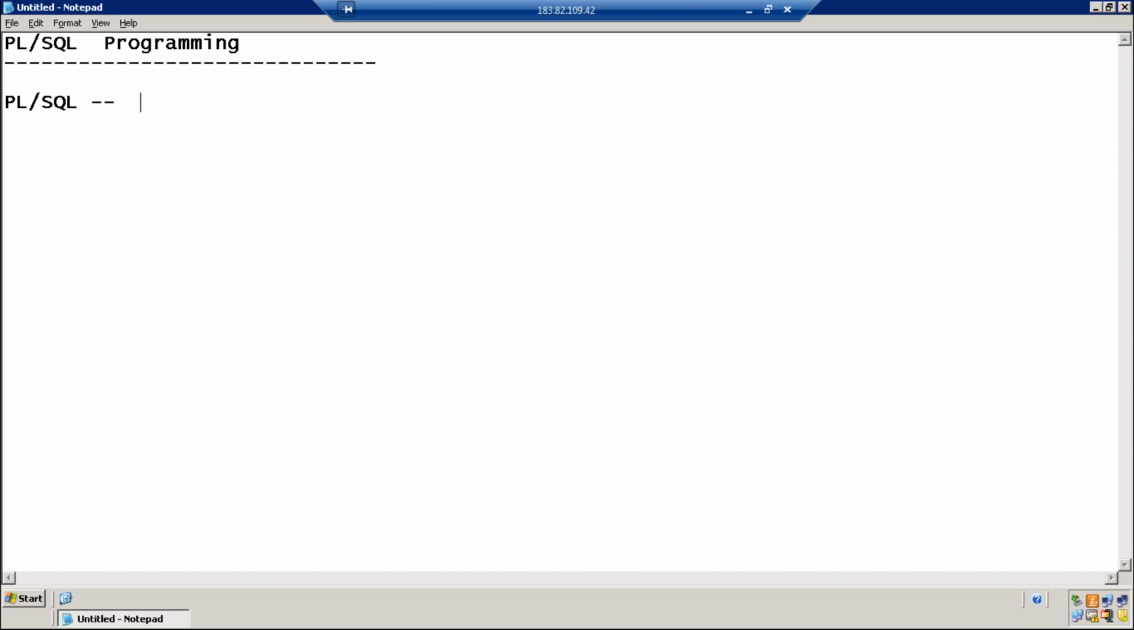Jamal, if a condition is true, I want to execute an insert command. If the condition is false, I want to run an update command at runtime. Can you do it in SQL? No, you cannot do it in SQL because you can execute only one command at a time.